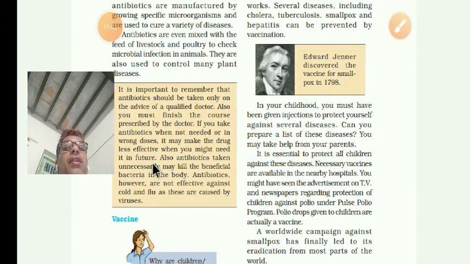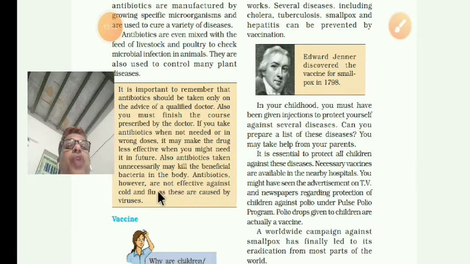Whenever a disease happens in the future and you have to go for antibiotics again, that is why we should not take antibiotics unnecessarily. Also, antibiotics taken unnecessarily may kill the beneficial bacteria in the body.